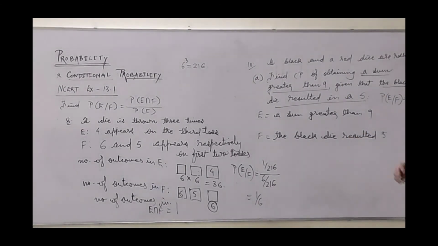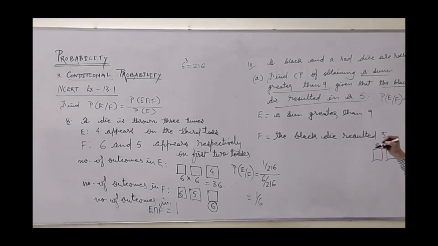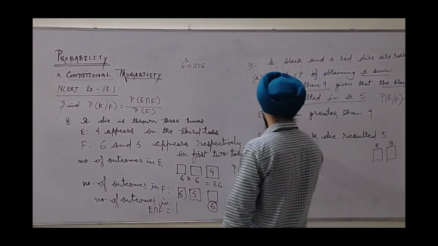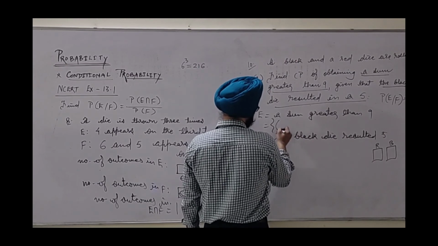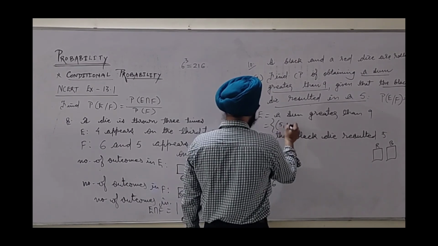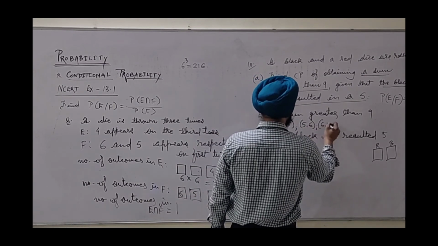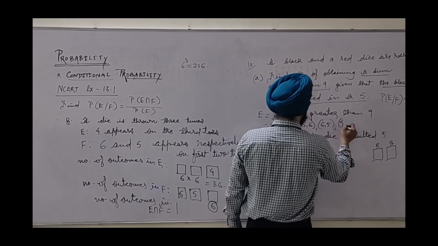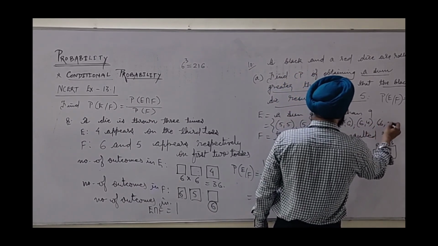Here we can shortlist as the condition is of 2 dice only. First one we are seeing as red, then black. A sum greater than 9. What are the outcomes? Let us shortlist. These outcomes are 5 5, 5 6, 6 5, 4 6, 6 4, 6 6.